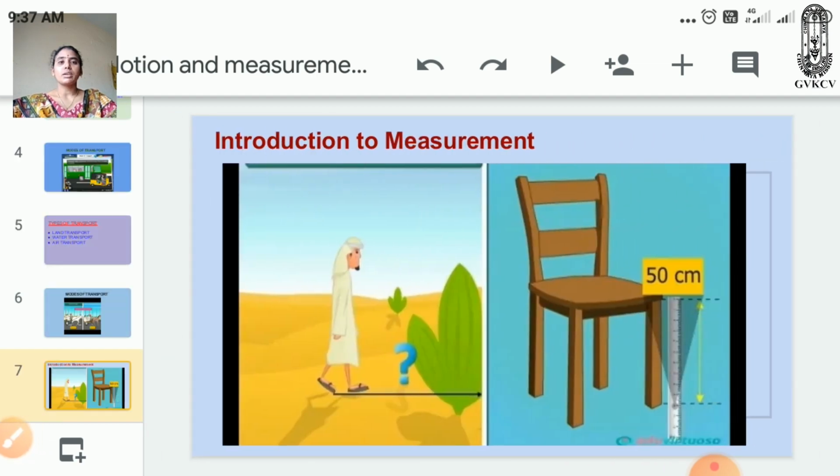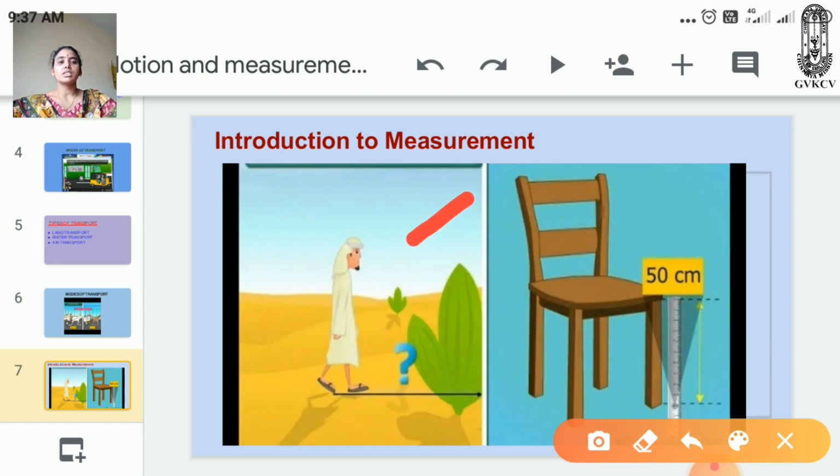Introduction to measurement. How do we measure distance? How do we measure length? How do we calculate the distance from one place to another place? Let us see these two images. In the first image, the person does not know how long the chair is. This is done by using what is called measurement.